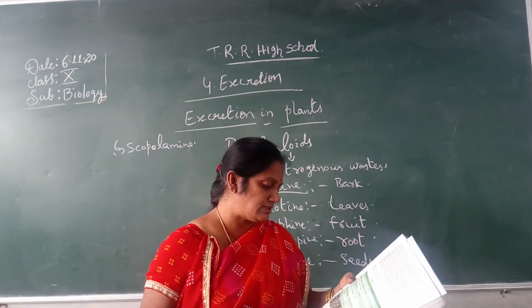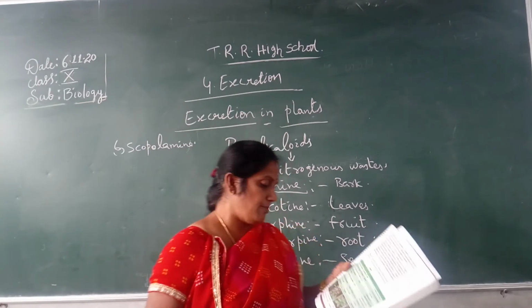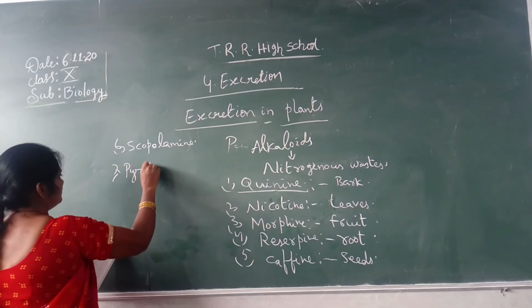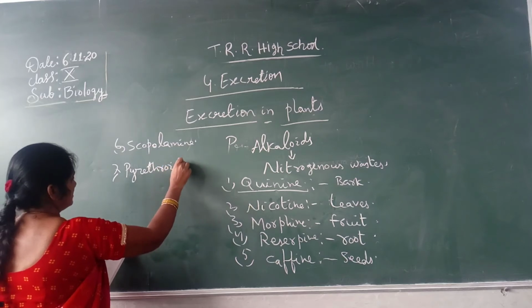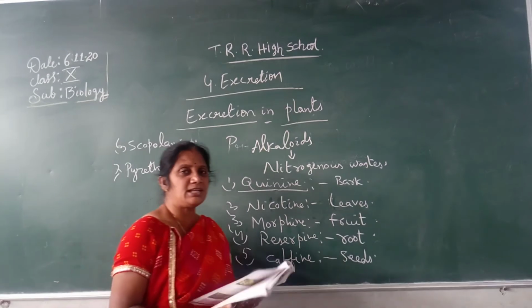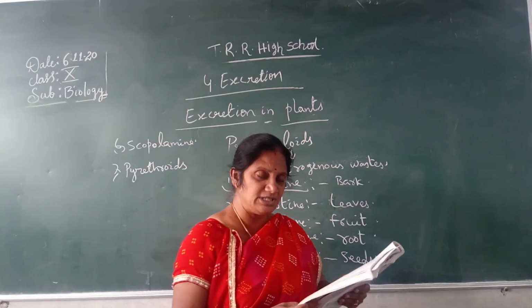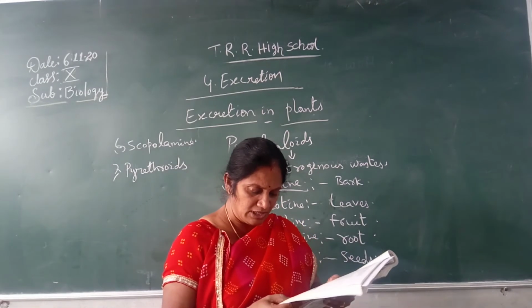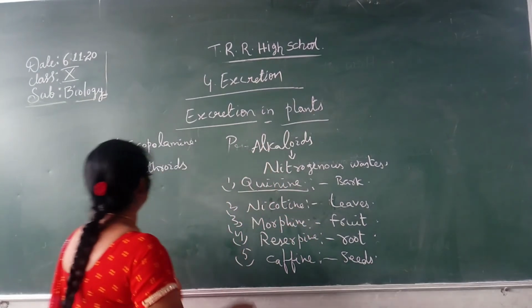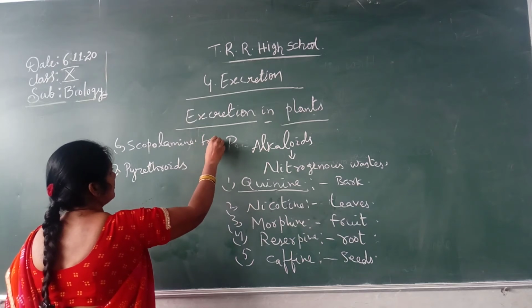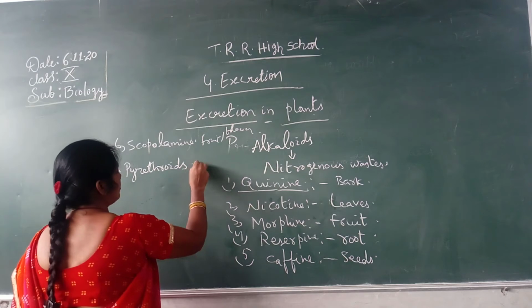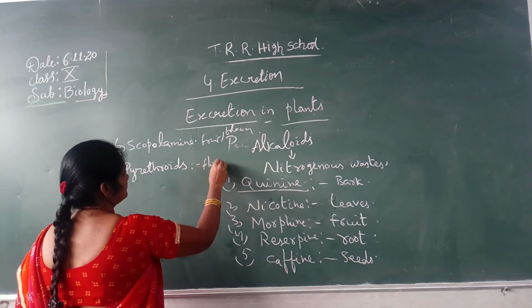Another one is called pyrethroids, the seventh one. Pyrethroids are found especially in chrysanthemum, chamanthi. They are present in the flower and used as an insecticide. Scopolamine is in the fruit and flower, and pyrethroids in the flower.